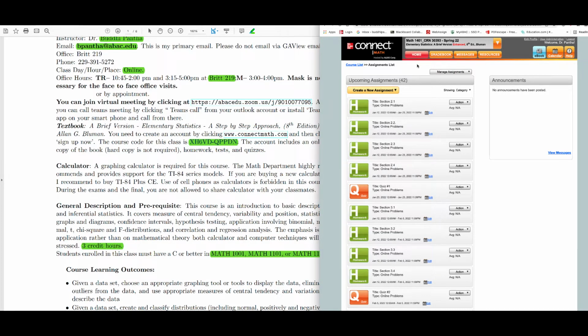And then again, whenever you log into your account, you see all the homework, quizzes, and tests already. You see when they are due. And how do I do a particular homework problem? You just click that homework problem, or go to action and then preview. This is the teacher's version. So you just click the homework and you will be able to log into the homework, okay, guys. All right, that's how it works.